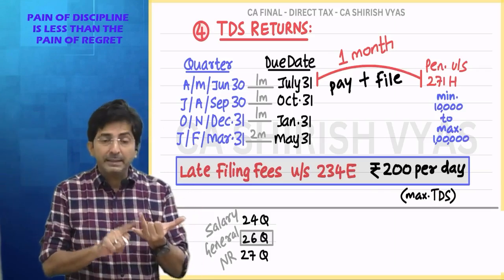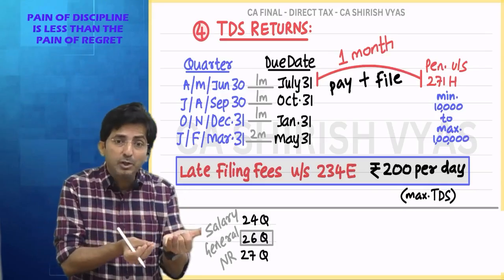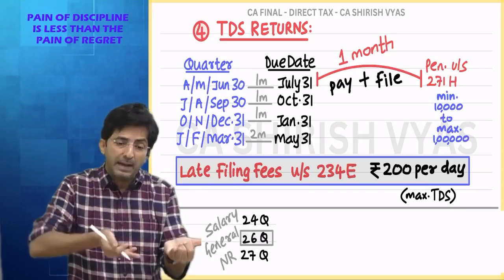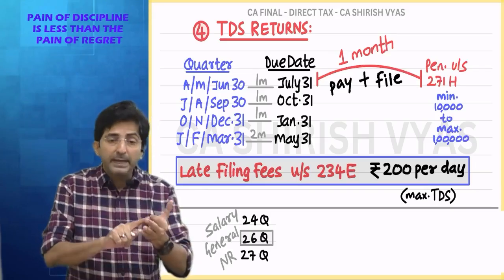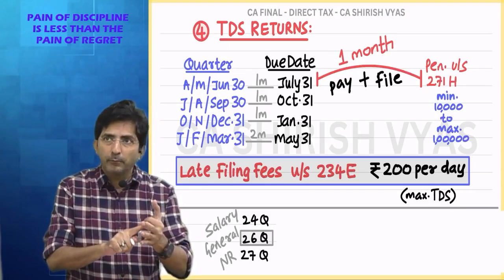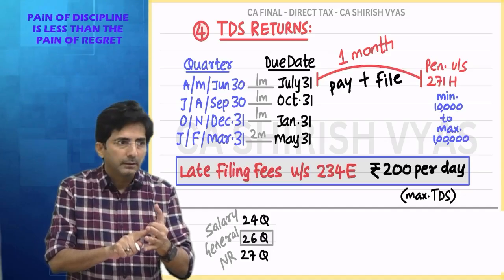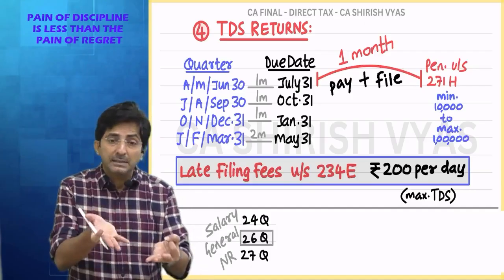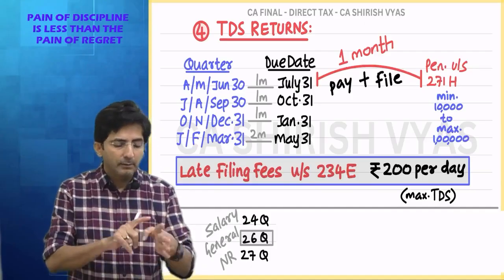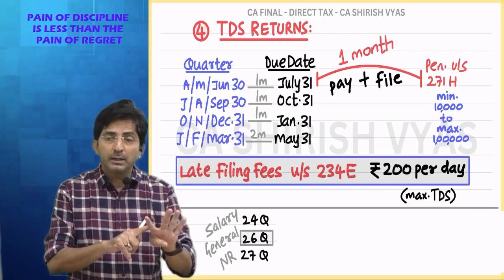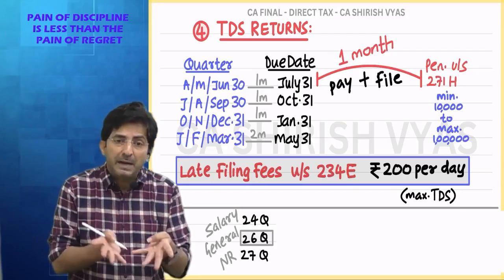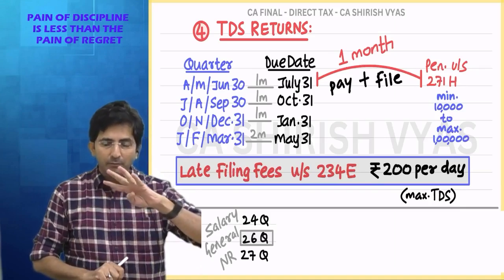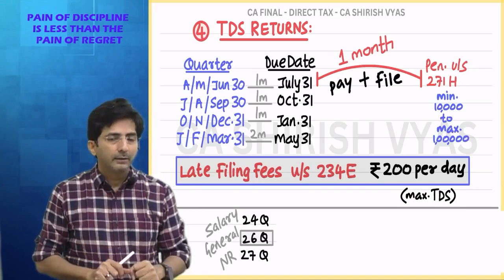So 194IA, then 194IB, small individual HUF paying rent. Just because it is immovable property more than 50,000, I have to deduct TDS. Then 194M, works contract, professional service, other commission. Even small individual HUF have to deduct TDS. Even personal transactions are covered for TDS. Then 194S, cryptocurrency. Even small individual HUF, if they buy cryptocurrency, they have to deduct TDS. So these 4 sections are where government feels guilty.